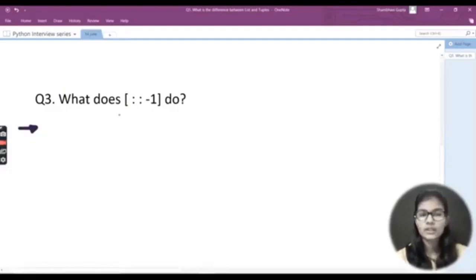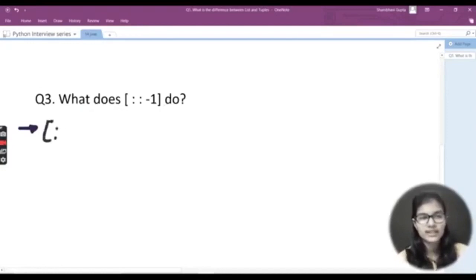If you have learned Python very seriously and carefully, first of all you'll be able to guess that this is a question from the slicing techniques, right? We have a slicing technique in Python programming language. So this is a particular topic that comes in slicing. Other than this, what is used here? The thing that is used here is negative indexing, right? That is -1.